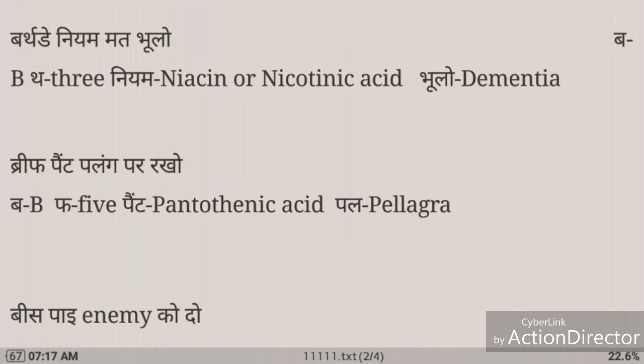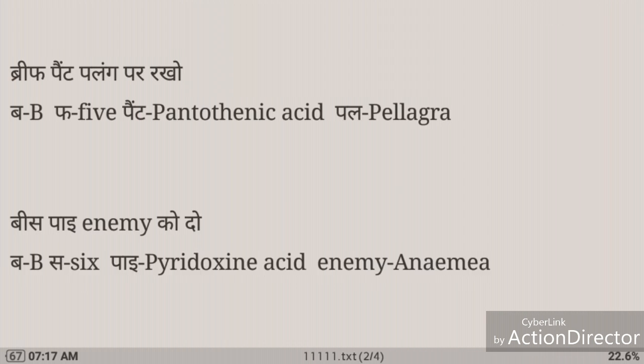Next one, birthday नियम मत भूलो. Here bar refers to B, tha refers to 3, नियम refers to niacin और nicotinic acid और भूलो refers to dementia. So niacin or nicotinic acid is the chemical name of vitamin B3. So deficiency of vitamin B3 may cause you the problem of dementia.